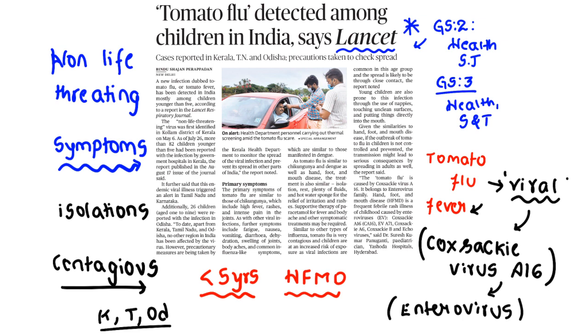Clear? So when disease topics come up, it is your duty to learn whether it is viral, bacterial or any other protozoan disease. They may also ask whether there are any vaccines for this disease, what the symptoms are, what the dangers are, and whether it is contagious or non-contagious, meaning communicable or non-communicable. Every piece of information should be noted down. Clear? Yes. Then we can go for our next article.